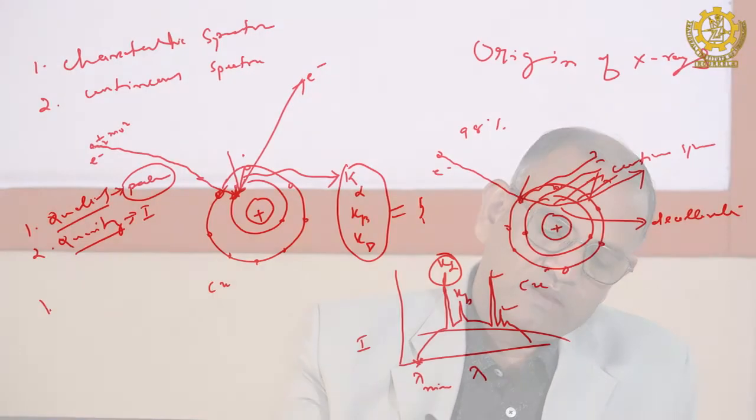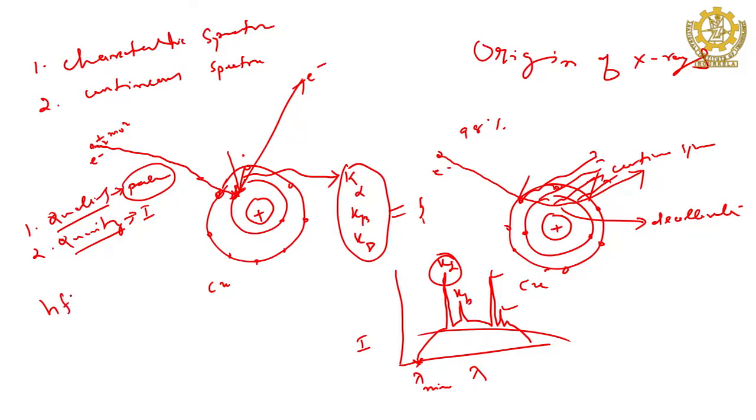Penetration power basically depends on the frequency. If you want more penetrating power, then it should have maximum frequency or minimum wavelength. The photon will be energetic, so it can penetrate more. Then we have to know what that frequency is. If frequency is maximum, then obviously wavelength is minimum, and that is the minimum wavelength that is required.